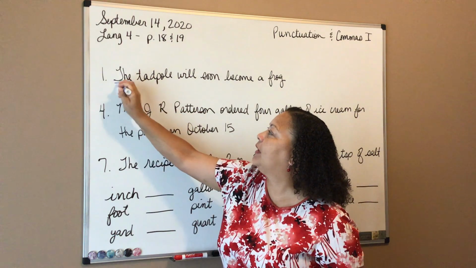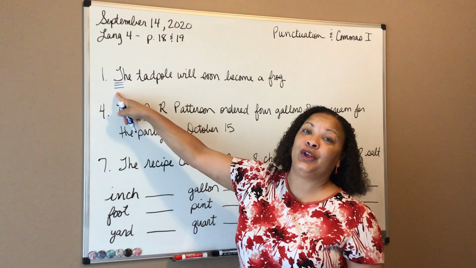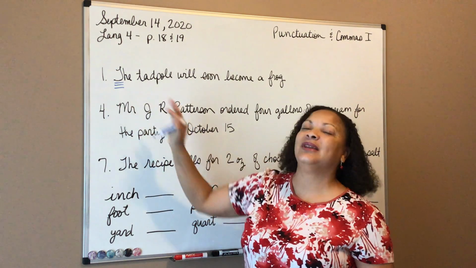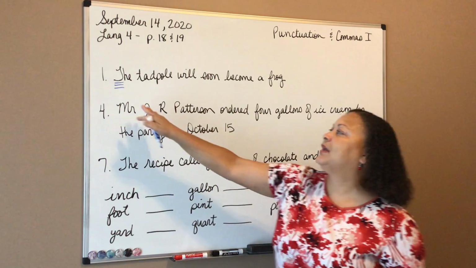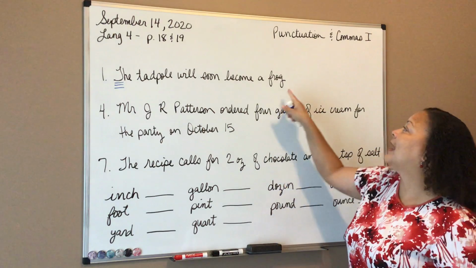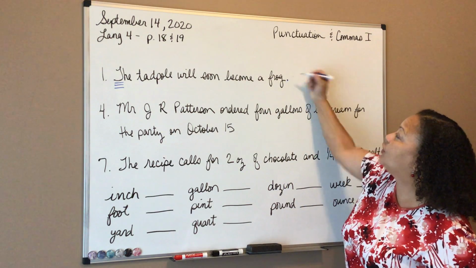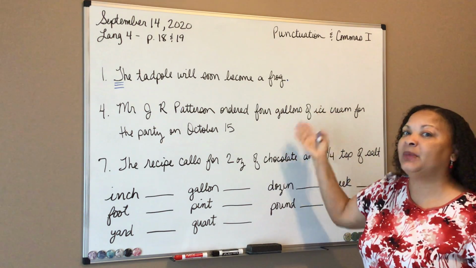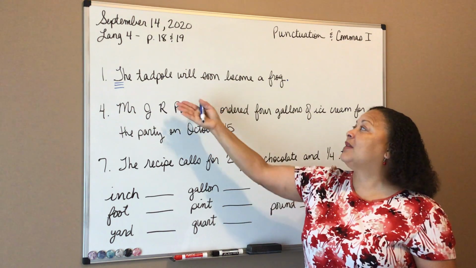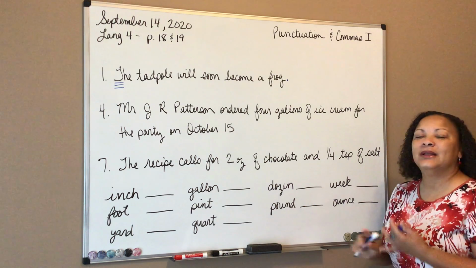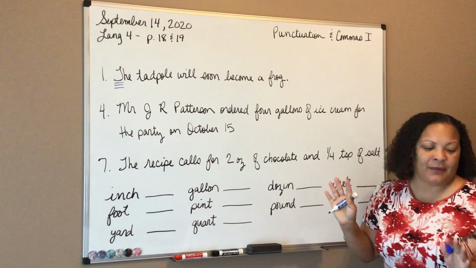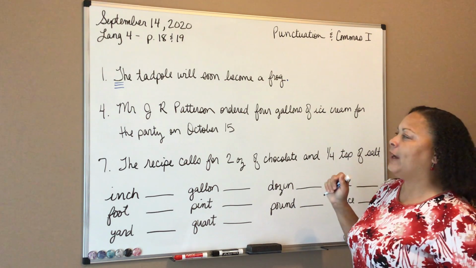Anytime you see me put 3 underlines under a word in your work, it means that that letter should be capitalized. So you'll see that a lot in writing. It should be capitalized if you see 3 underlines. And the next rule to sentences is that it should end with a punctuation mark. In this scenario, it's a period, okay? This is just a declarative sentence. It makes a statement that the tadpole will soon become a frog. It's not asking a question. It's not asking someone to do something. And it's nothing exciting. It's just a statement, okay?